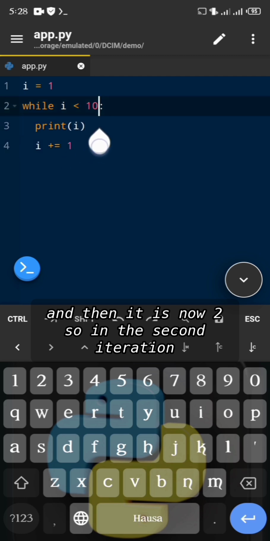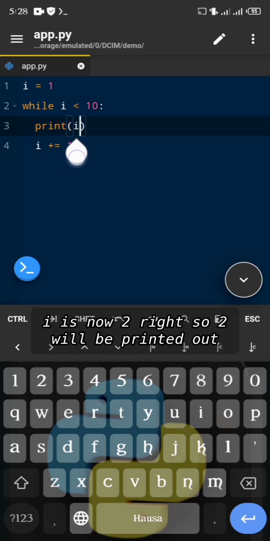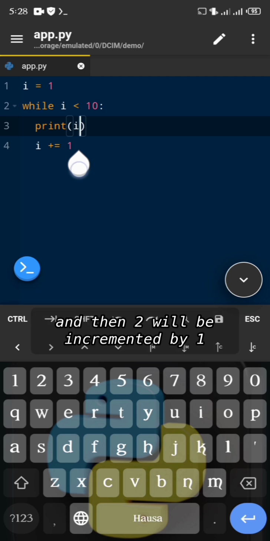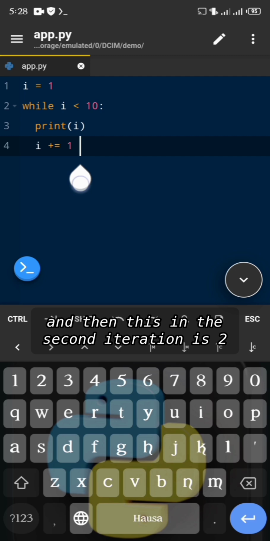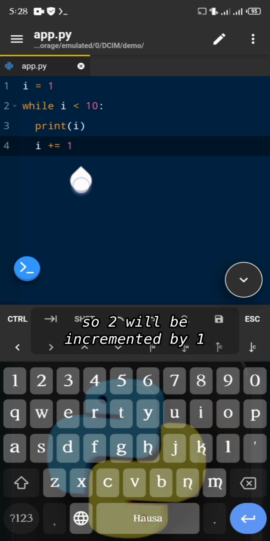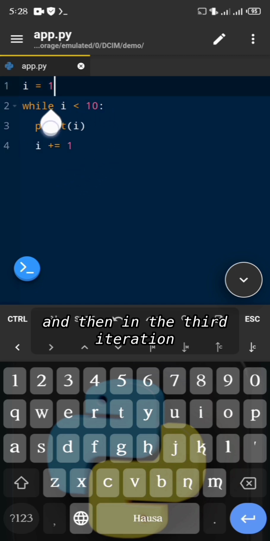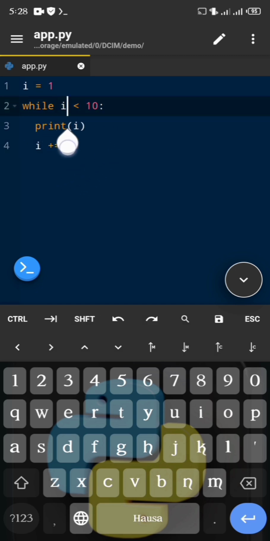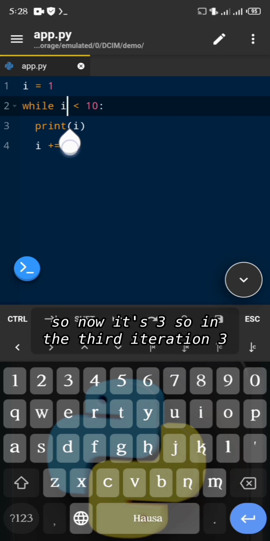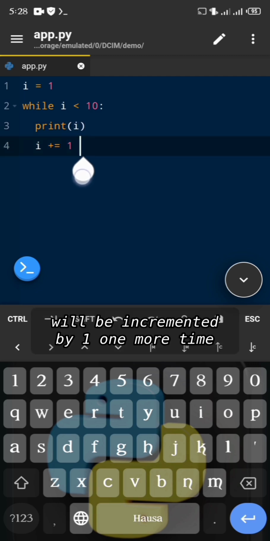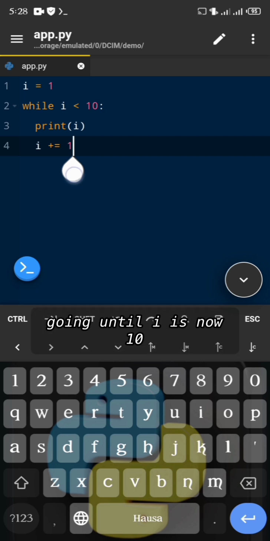And then it is now 2. So in the second iteration i is now 2, right? So 2 will be printed out, and then 2 will be incremented by 1. Now 2 was incremented by 1 in the second iteration, so now it's 3. So in the third iteration, 3 will be incremented by 1 one more time, and this will keep on going until